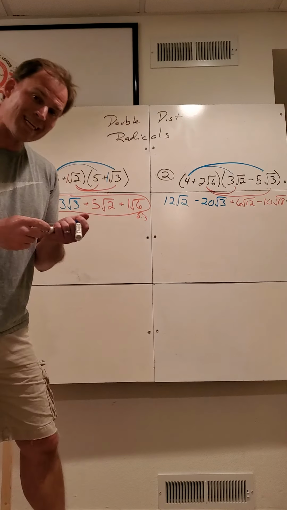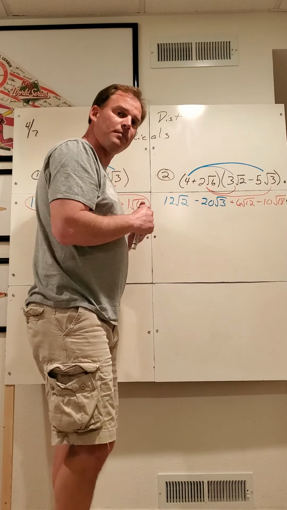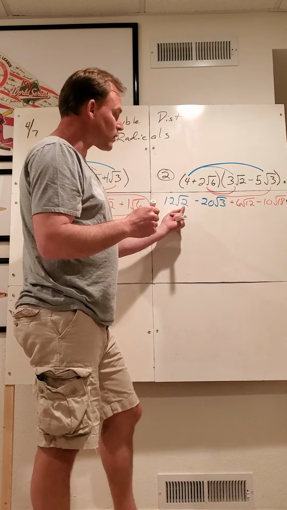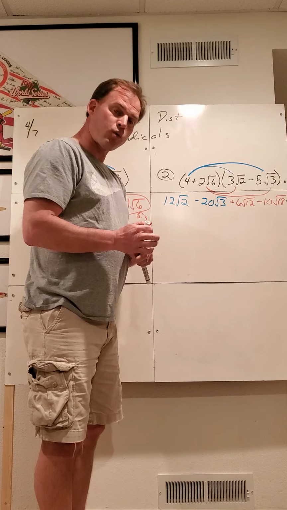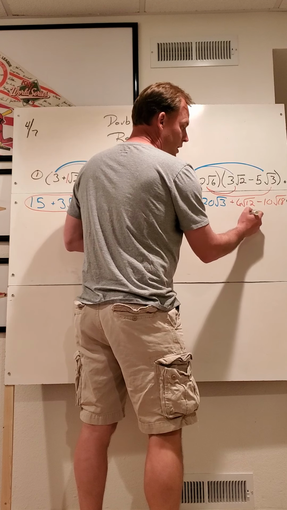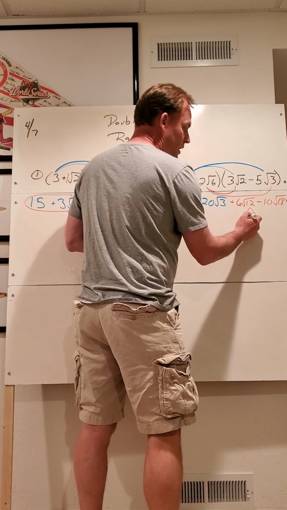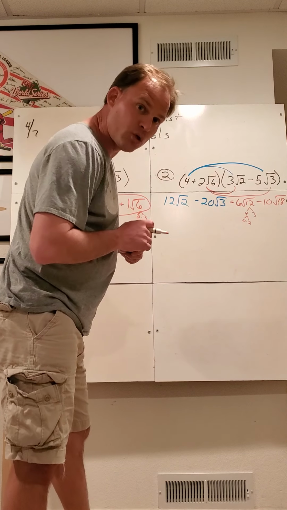All right, so we said if we can simplify the radical, you simplify the radical. Square root of 2, prime number. Square root of 3, prime number. Square root of 12, there's a little bit of work we can do on the square root of 12. 12 is 4 times 3, 4 is 2 times 2. So I got that pair of 2's right there.